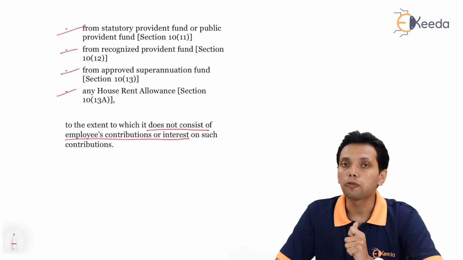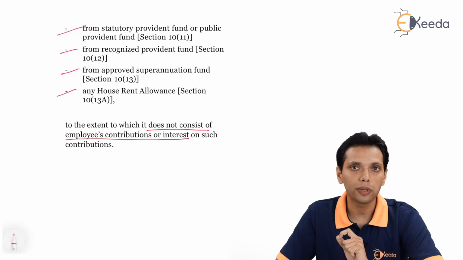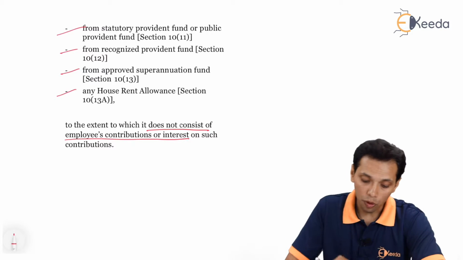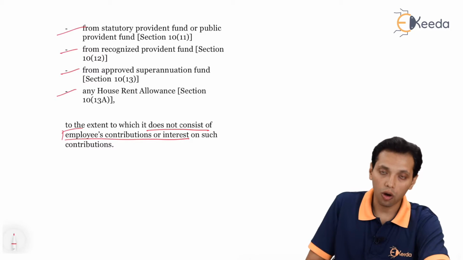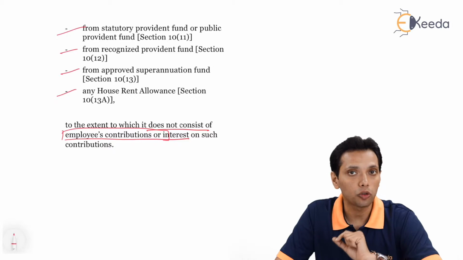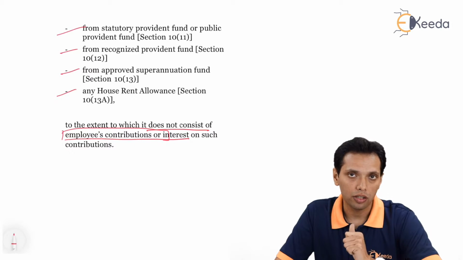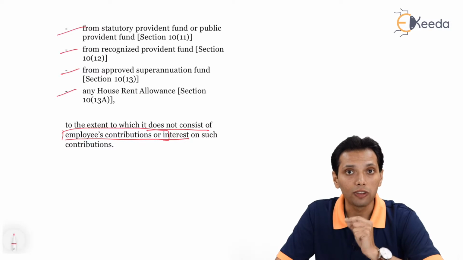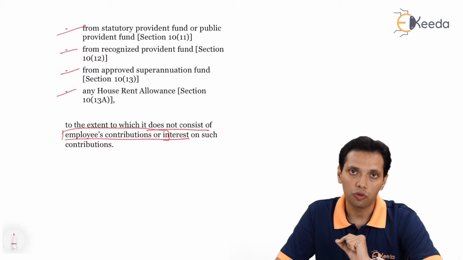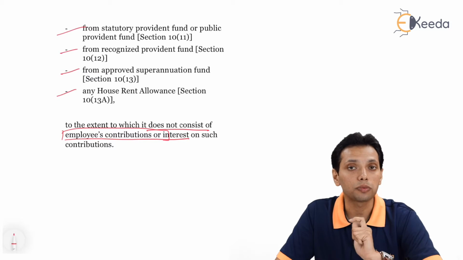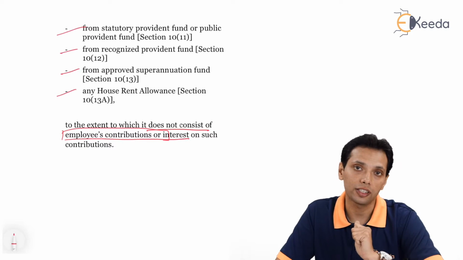And out of the four components, meaning employer contribution and interest thereon, employee contribution and interest thereon, the employee contribution and interest thereon will not form part of profits in lieu of salary. Any payment to the employee from the provident fund which is employer's contribution and interest thereon will be taxable as profits in lieu of salary.